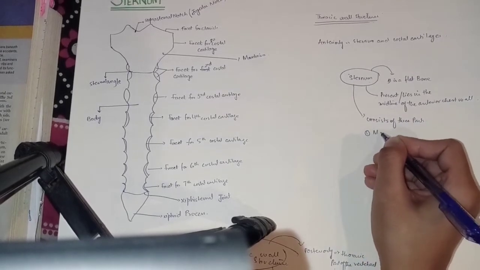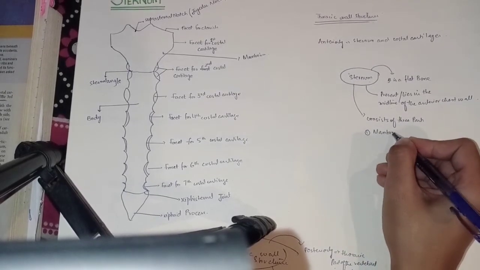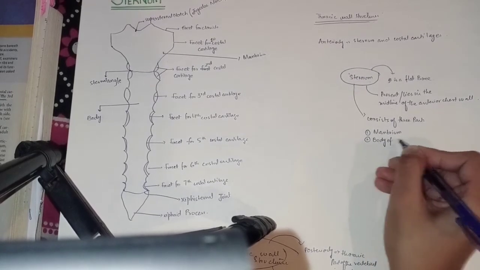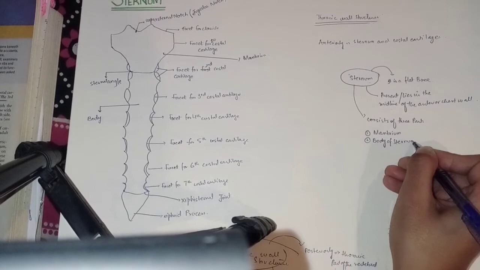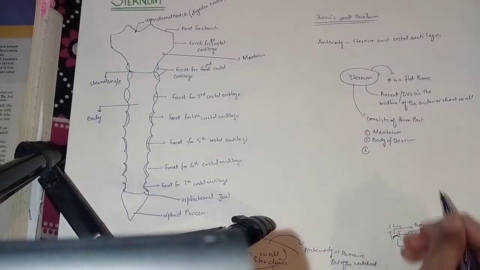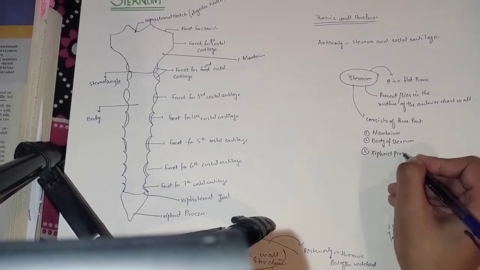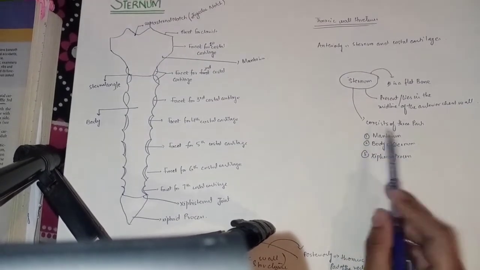Number 1, manubrium. Second, body of sternum. And third, the xiphoid process. All these are the parts of the sternum.